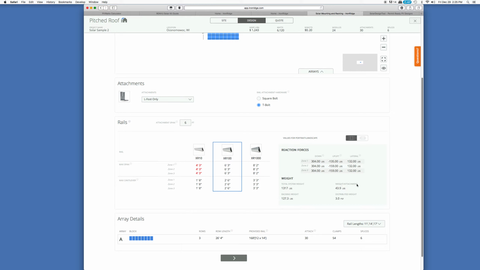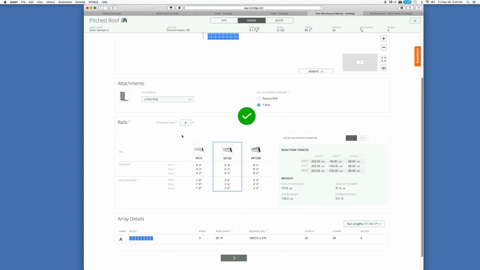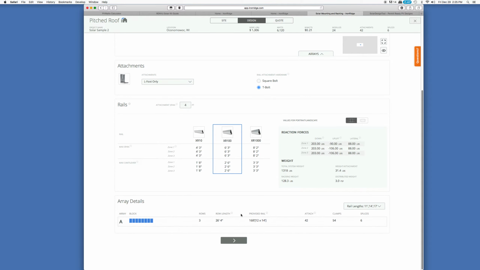Our weight per attachment went up a little bit, but we're still pretty much the same total weight. However, we would not be able to use the XR10 racking anymore. It's just not designed to span that 6 feet. So we'll go with the XR100 racking. We'll use a 4-foot attachment span.